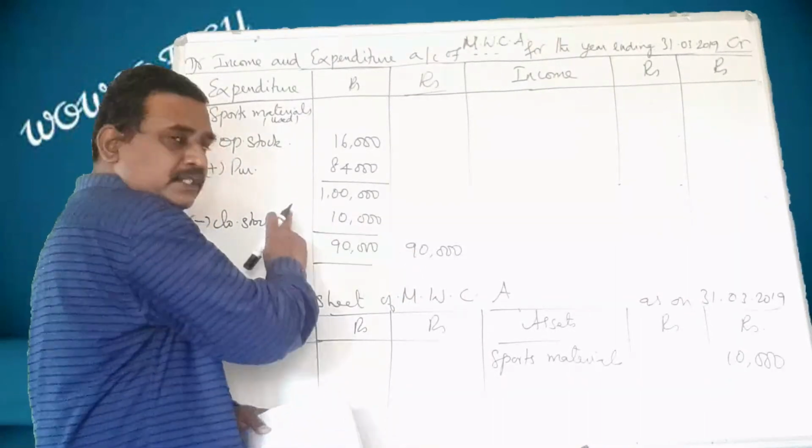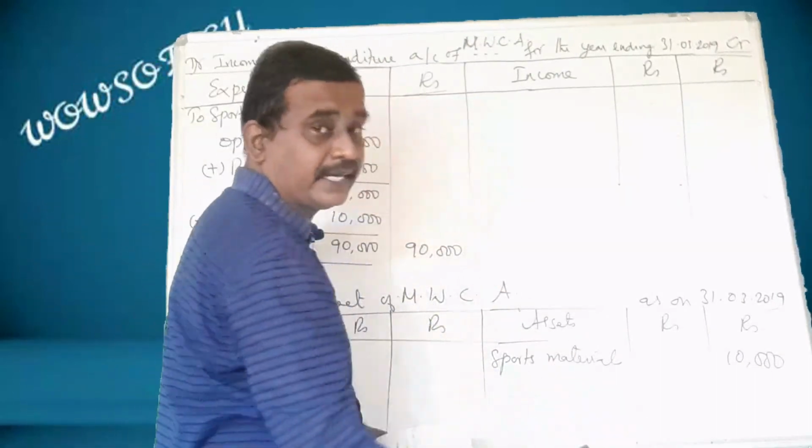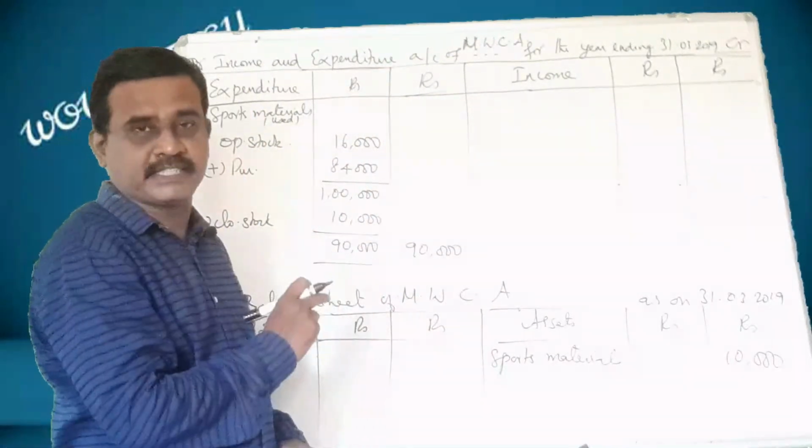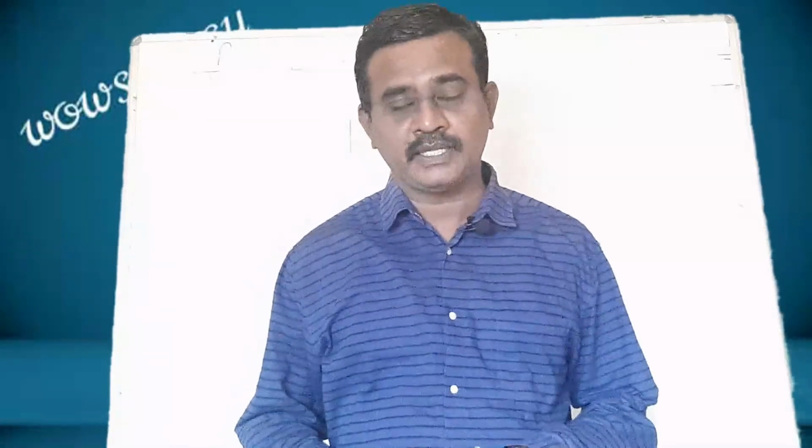And this is the closing stock of the sports materials. This should be shown on the assets side of the balance sheet. Sports materials 10,000. Hope you have understood the problems.